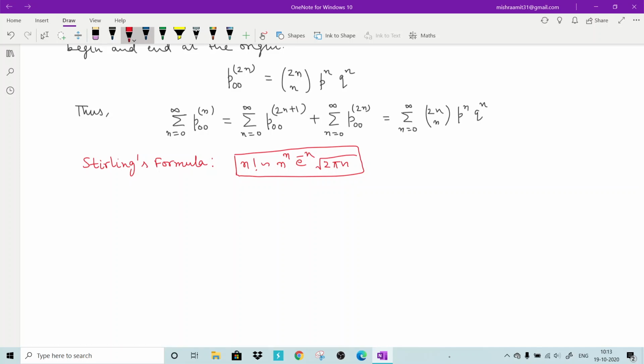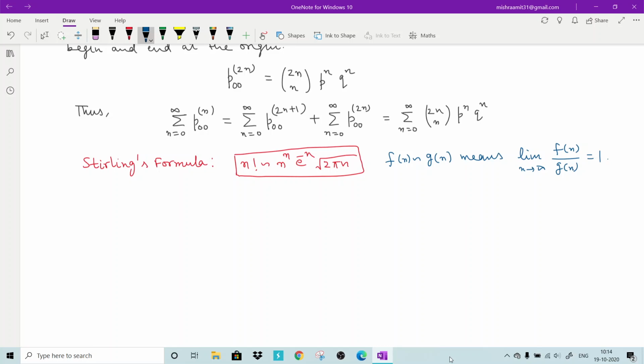So what does this sign mean? What is the meaning of this mathematically? It says that fn is approximated by gn. Mathematically, it means that the limit of fn divided by gn, n tending to infinity, is 1. This is the mathematical meaning, and what does this imply? This implies that f and g grow at the same rate. That means they are growing at the same rate. That's why this ratio comes out to be 1.